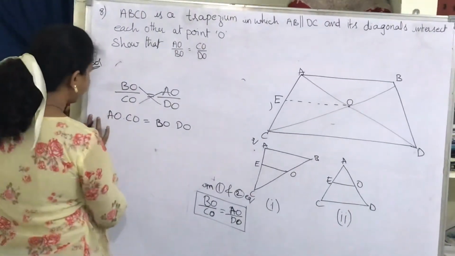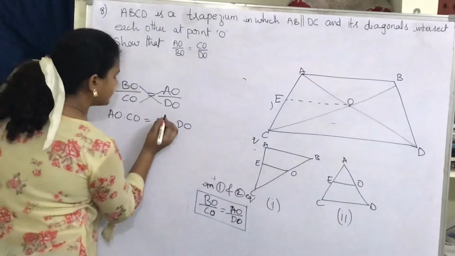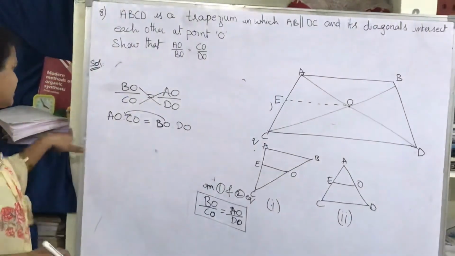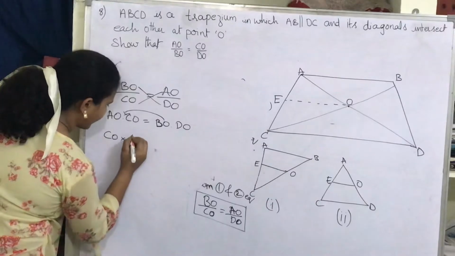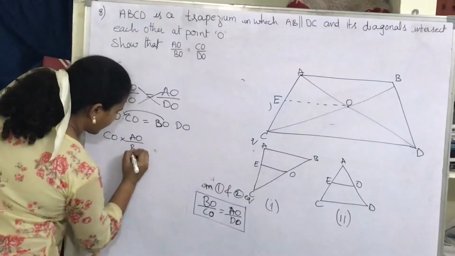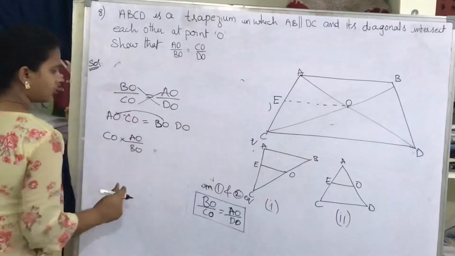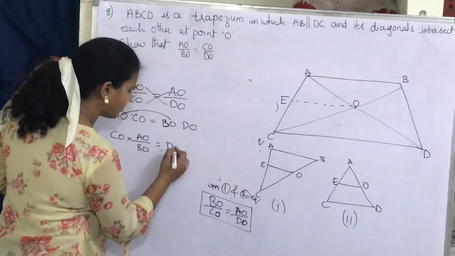So now just transpose this BO to the other side, because multiplication turns into division. I can say that CO into AO by BO equals DO.